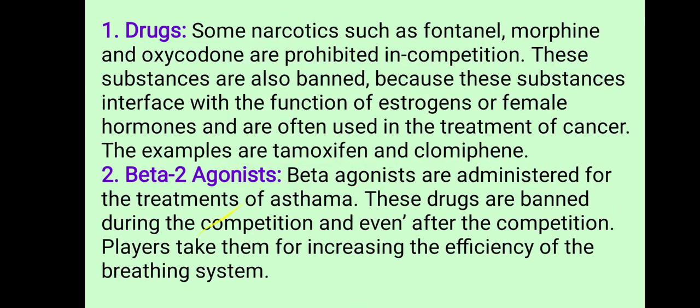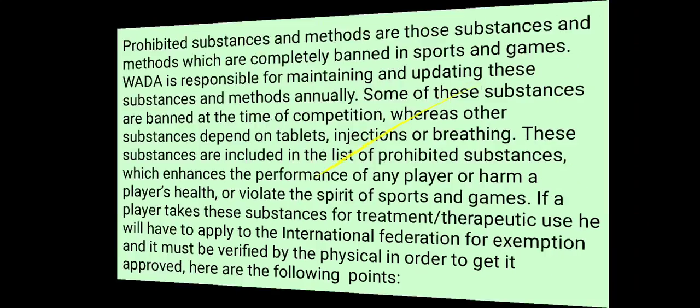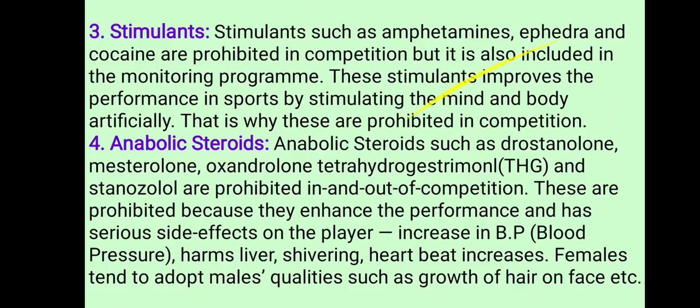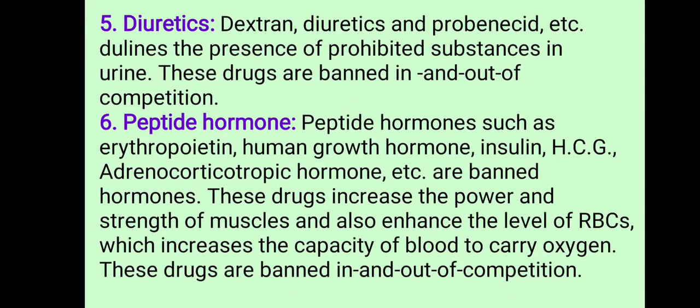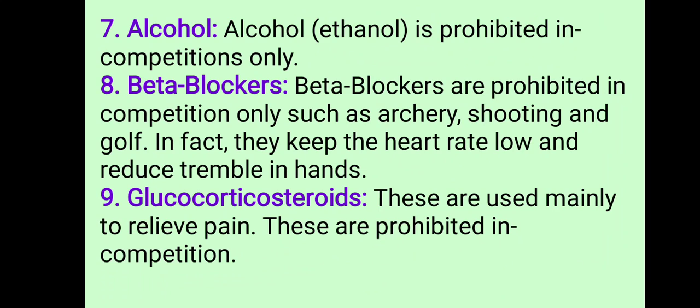So once again, let's recall the names. We have the types of prohibited substances: drugs like beta 2 agonists, stimulants, anabolic steroids, diuretics, peptide hormones, then alcohol, beta blockers, and glucocorticosteroids. Clear?